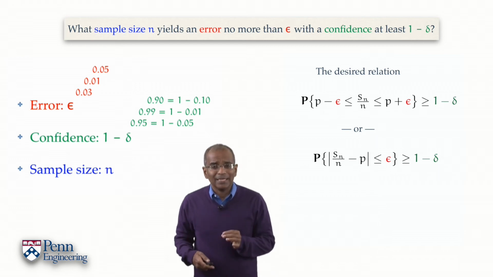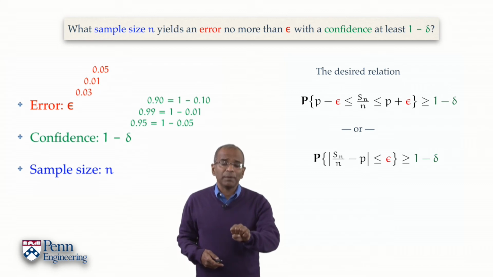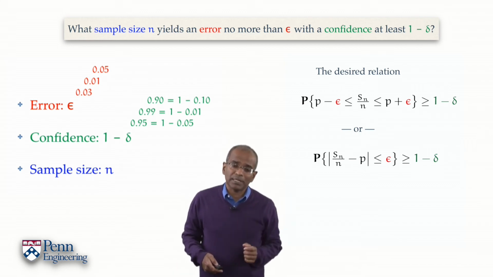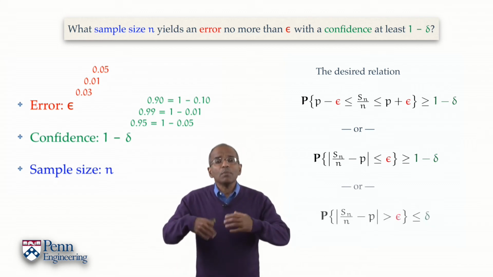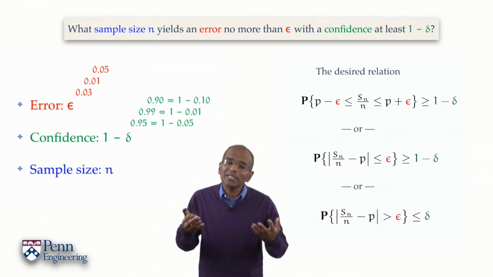Or, yet again, if the relative frequency of successes differs from p by no more than epsilon with probability 1 minus delta, then the probability of the obverse event, the complement, should not exceed delta.